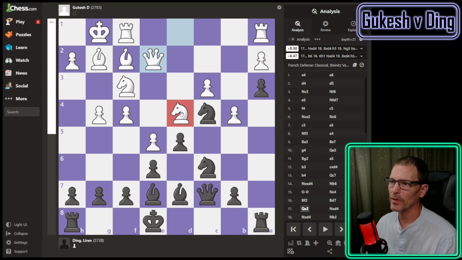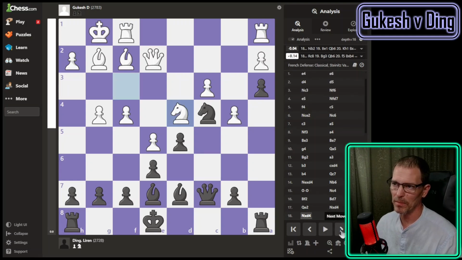Now it's time to take the knight on D4. I don't know why they all waited so long, but now Stockfish and Ding thought it was time. And you should take back with the bishop or the knight, either one. For a second it said the knight was best, now it says the bishop's best, maybe it doesn't matter that much. And now knight to B2.